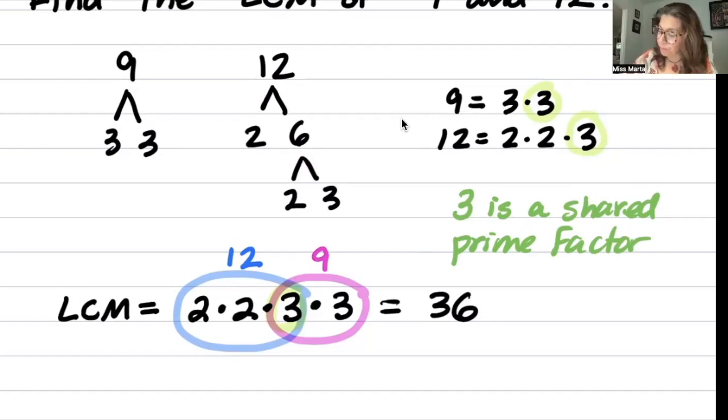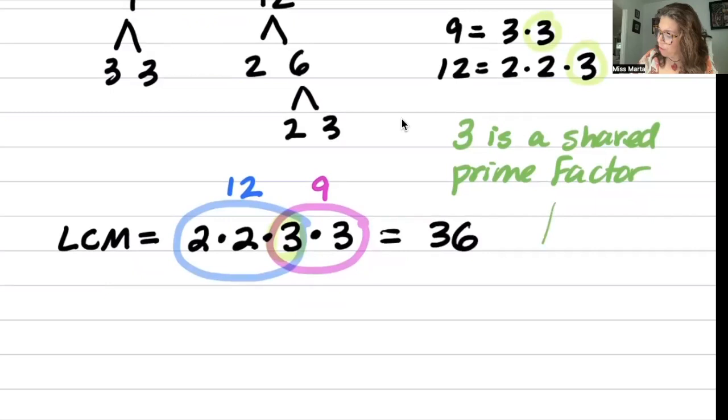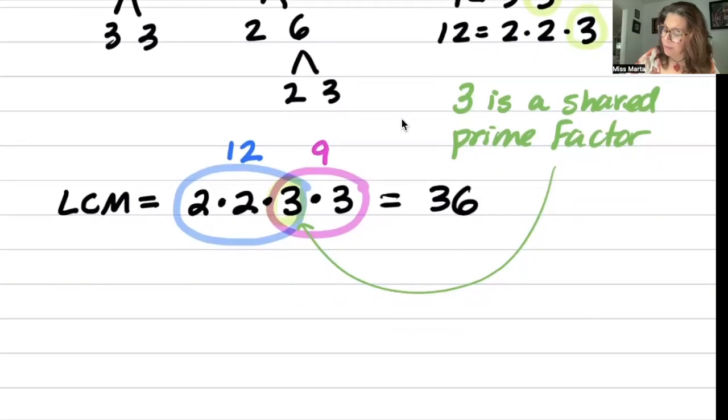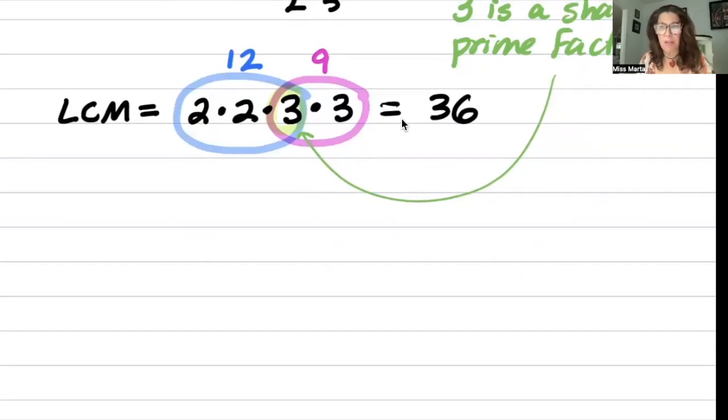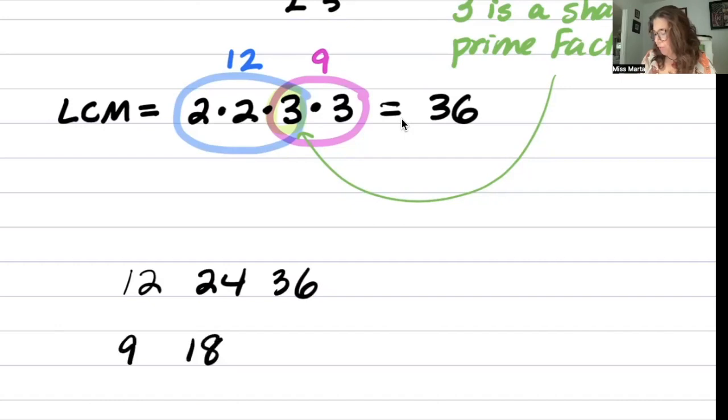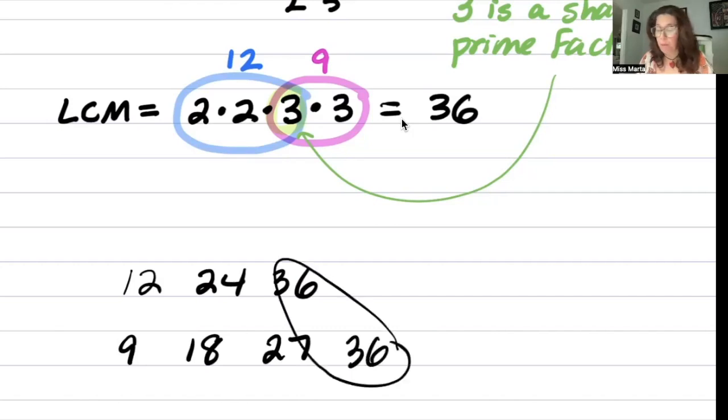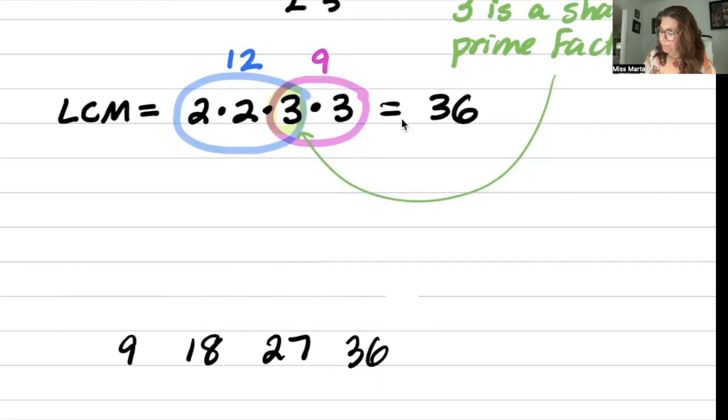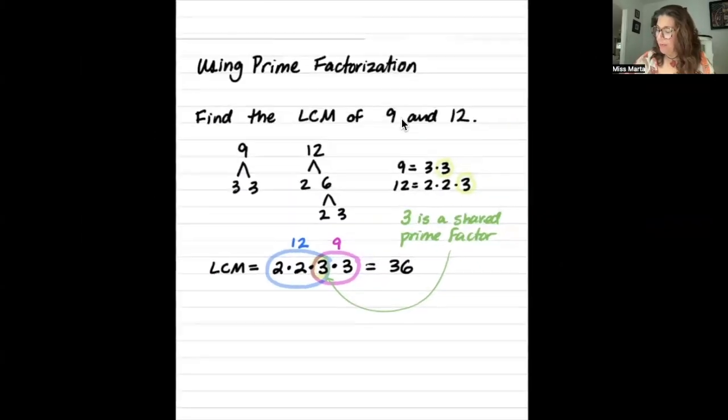Another way to think about it is to notice that 3 is a prime factor and it's shared only once. If you look at 12, 12 times 1 is 12, times 2 is 24, and times 3 is 36. For 9, it's 9 times 1, 9 times 2, 9 times 3, and then 9 times 4. So you can see how 36 is the least common multiple. All right. Anyways, that's it.